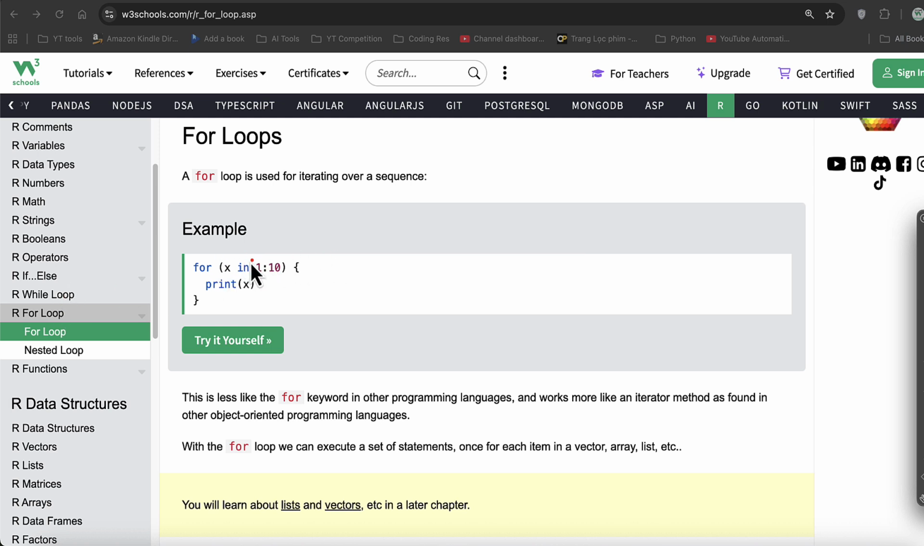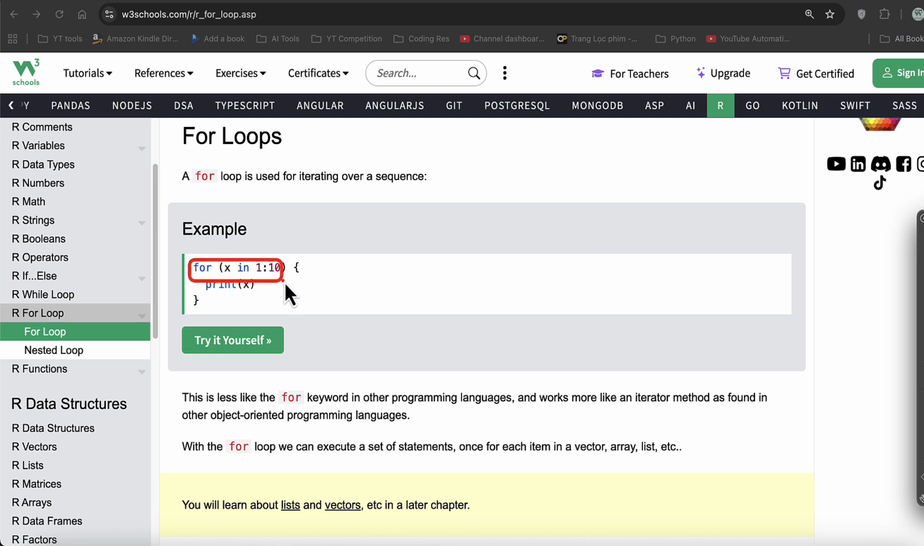Let's break it down. First, the condition 1 colon 10. This is what we call a sequence. This basically is known as a range. So we're telling it to start from 1 and go up till 10. This colon here indicates a range of characters, or in this case a range of numbers from 1 to 10. Then we are using the in keyword here. In many other programming languages, it's also known as a for in loop. Then we have the x variable here. So there are three main things: we specify a range, we use an in keyword, and then we use a variable.